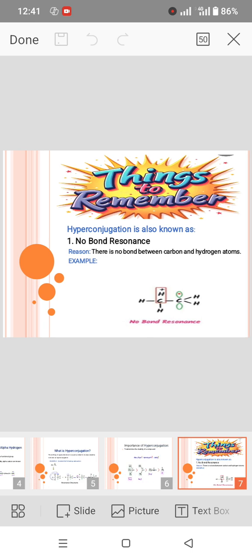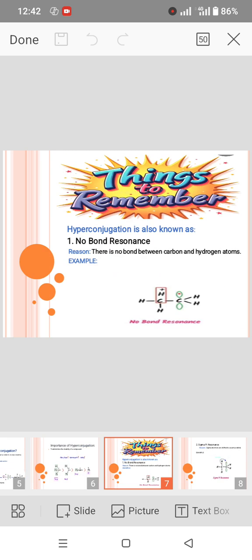Things to remember. Another important point that we must remember about hyperconjugation is that it is also known as no bond resonance and sigma-pi resonance. Why is hyperconjugation known as no bond resonance? What is the reason behind that? Hyperconjugation is known as no bond resonance because there is no bond between the carbon and hydrogen atom after the transfer of its electron to the empty p orbital.